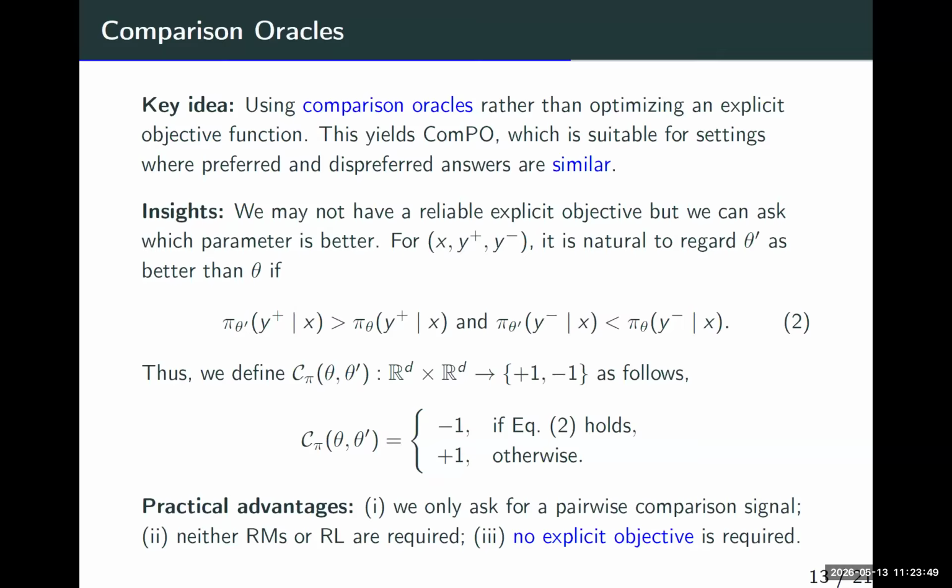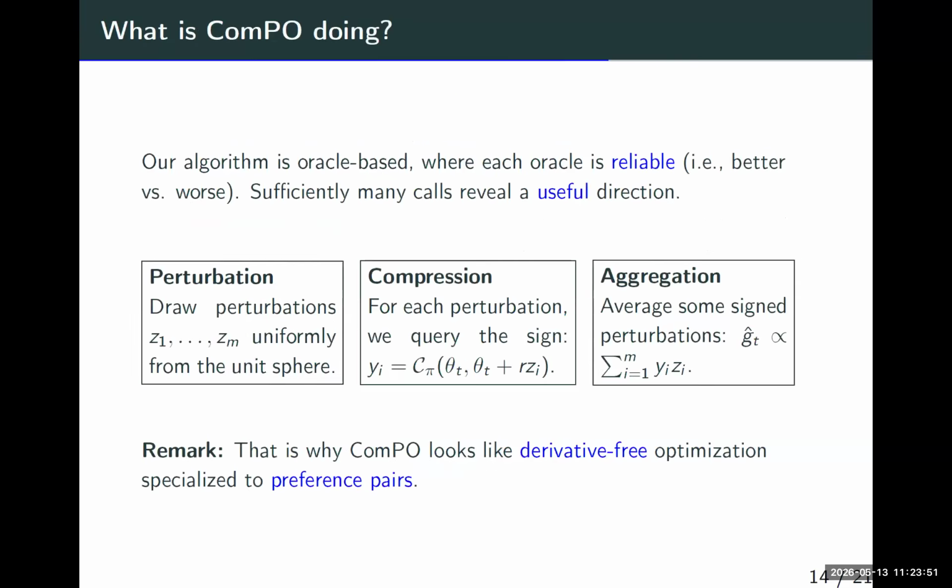Okay, good. Now, what is ComPO doing? I really like this approach because it mimics human behavior. The first step is to generate perturbations Z1, Z2, ..., Zn uniformly from the unit sphere. Then we try different approaches.